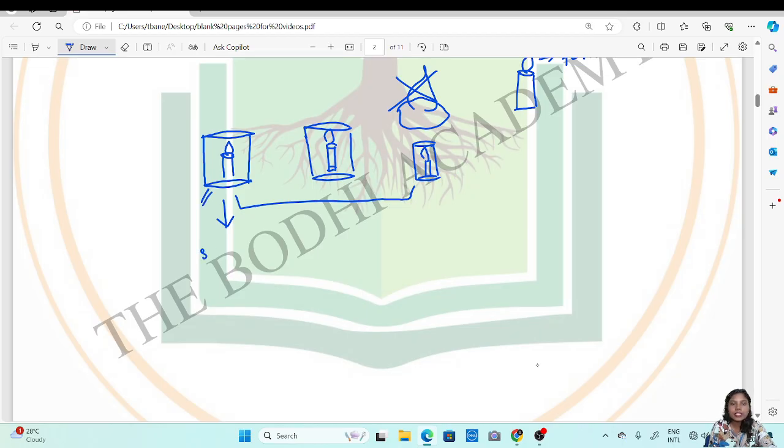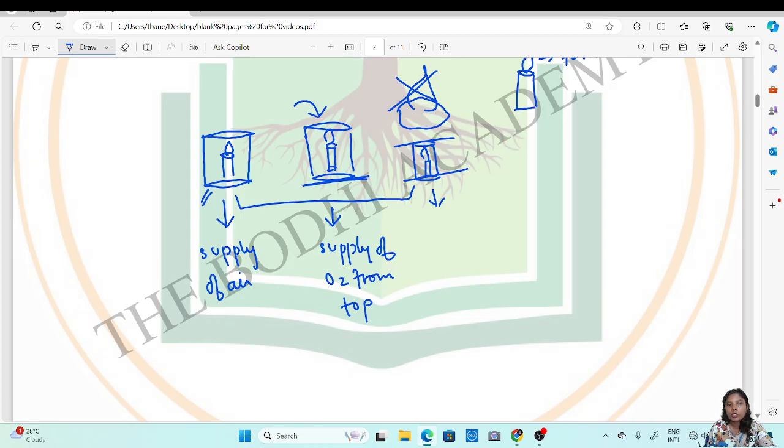So there is supply of air or oxygen happening there. In this case, this base is shut down and supply of oxygen occurs only from the top. Now moving here, in this case what they have done, they have shut the base as well as the top part. So there is no supply.